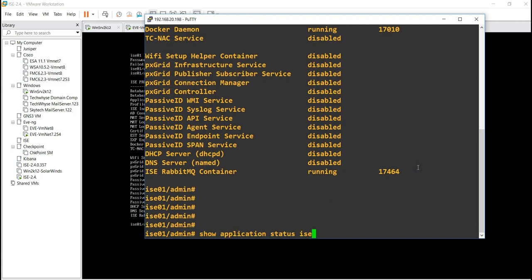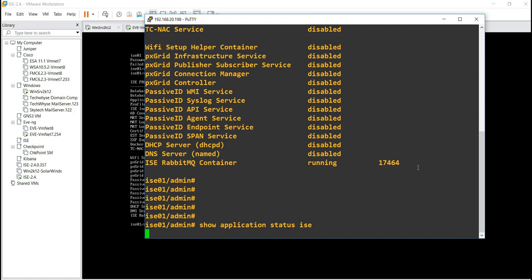So let me check again. Show application status ISE.